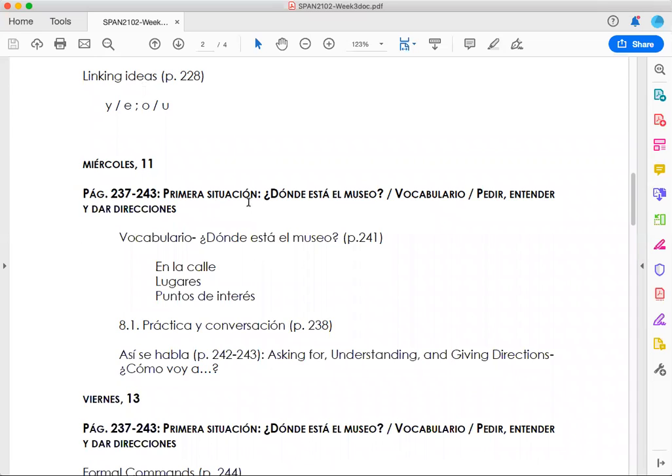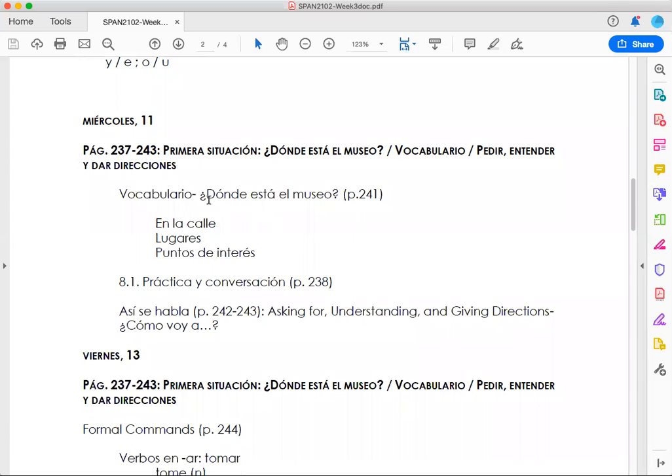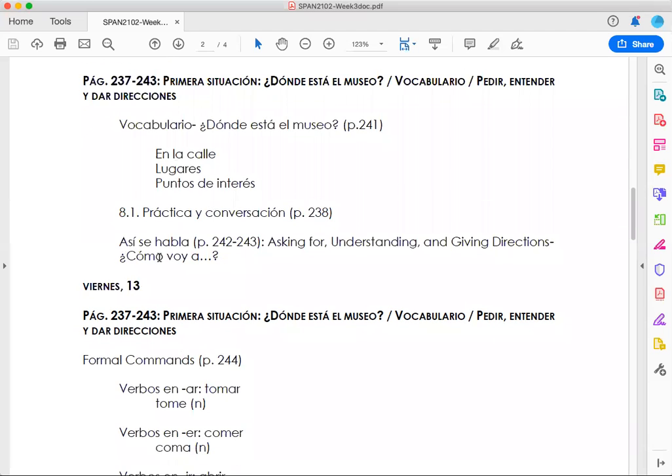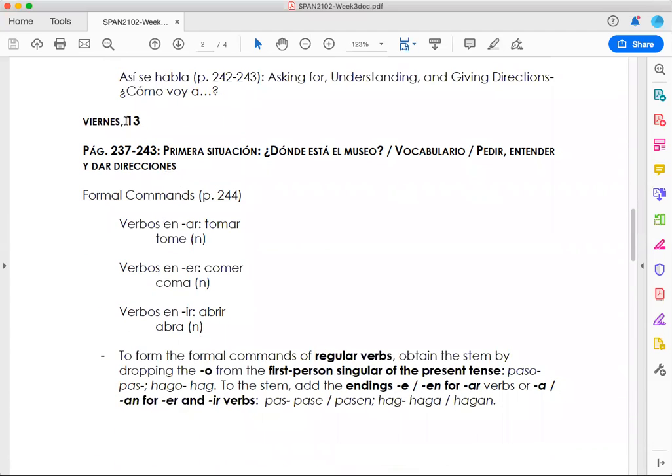On Wednesday, we discussed ¿Dónde está el museo?, some vocabulary, and how we request, understand, and give directions. So look over the vocabulary on page 241 that goes over the museum. And also the different phrases, en la calle, lugares, and puntos de interés, okay? As well, page 238, section 8.1, así se habla, cómo voy a, because it will be important for you to remember that.